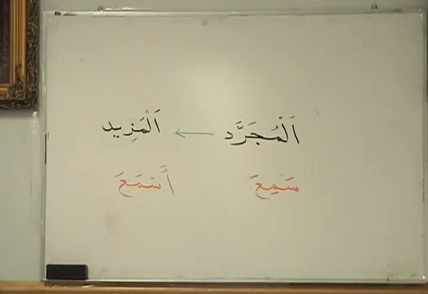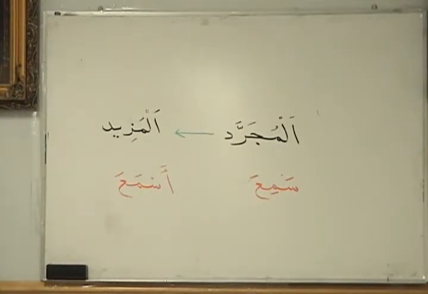But so we know that fi'l has thulathi and ruba'i, right? You can't have anything else than fi'l. Fi'l, verb, can only have thulathi and ruba'i. Fi'l can only be 3 letters or 4 letters in its purest form. What is the purest form? As third person, masculine, singular.